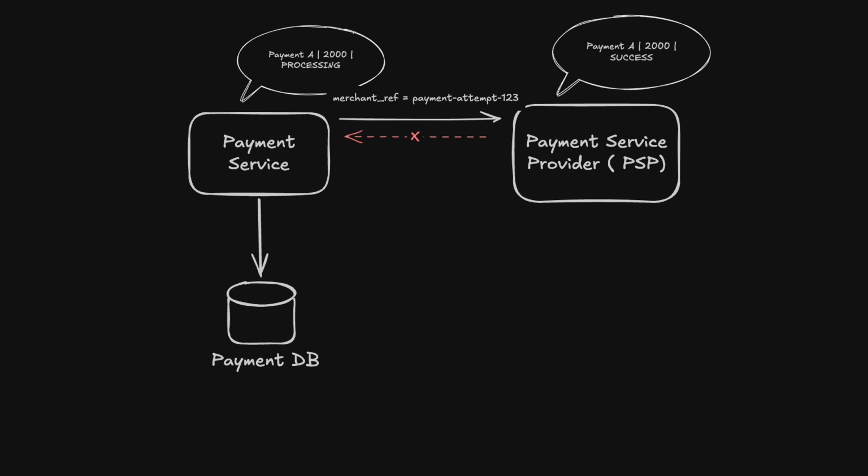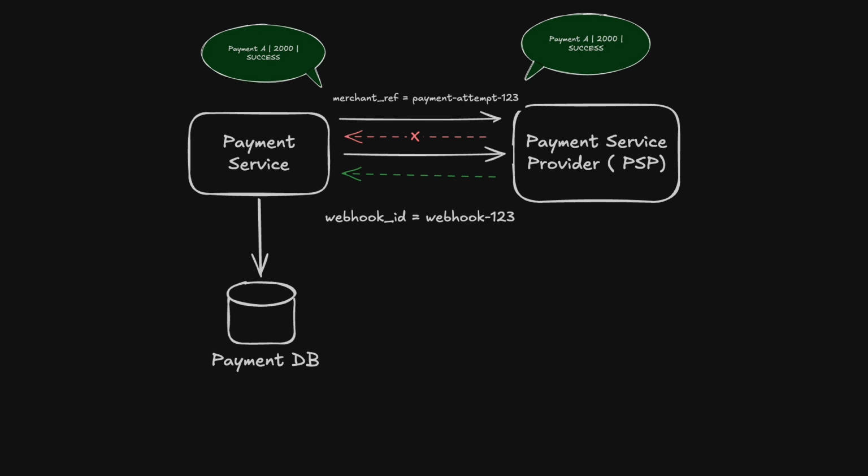Payments also involve asynchronous events. For example, the provider may send us a webhook saying that payment succeeded. But what if our webhook endpoint receives the event, processes it, and then fails before sending the acknowledgement? The provider may send the same webhook again. Message queues can behave in a similar way. A message may be processed successfully but delivered again if the acknowledgement is lost. So, webhook and event consumers also need to be idempotent.